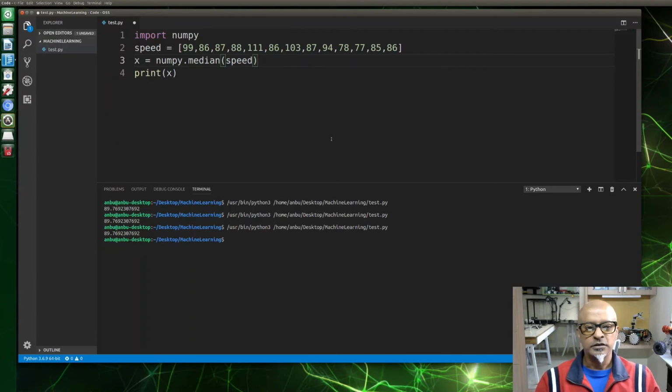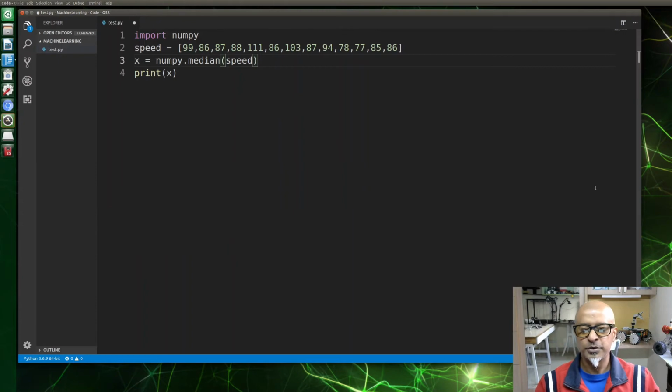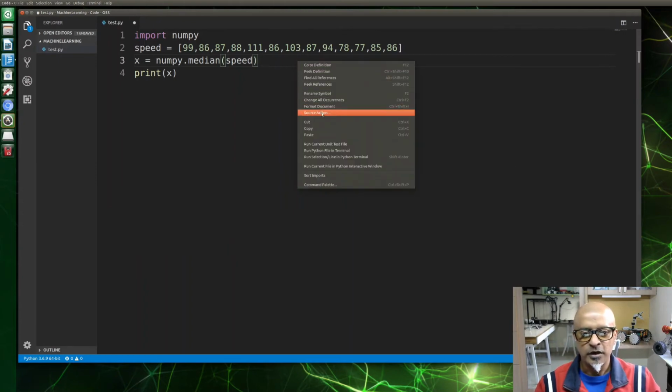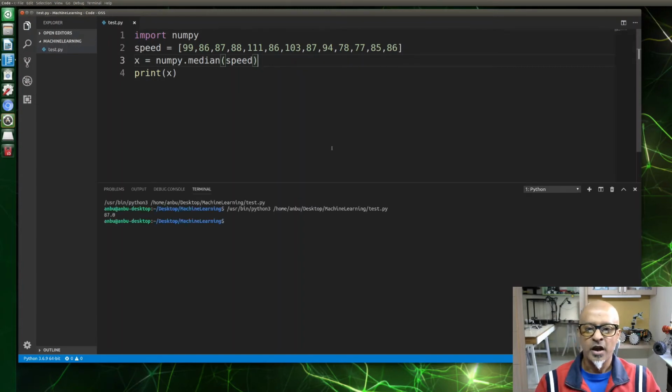Now we can run this program, and that will show your median value. Run Python file in terminal, and there you go. Can you see the value, guys, at the bottom in the IDE terminal? The Visual Studio IDE has its own terminal at the bottom. You can enlarge it or reduce the size, whatever you want. So this is how the median works in numpy.